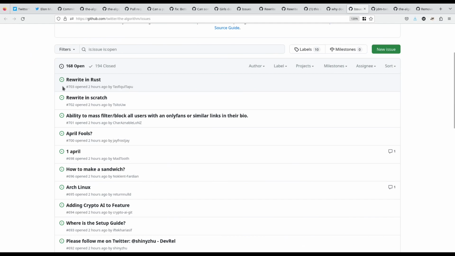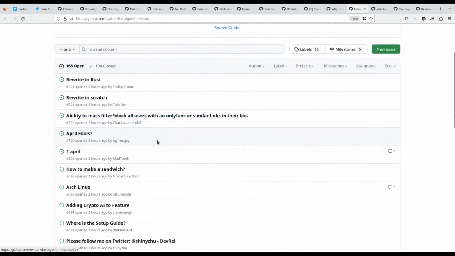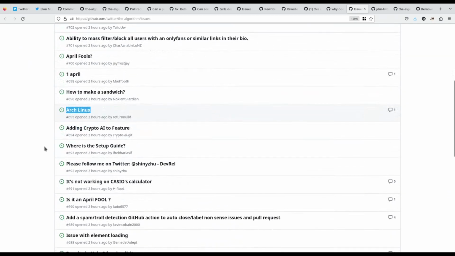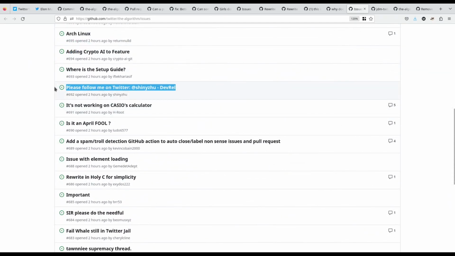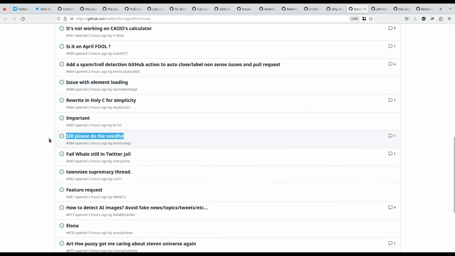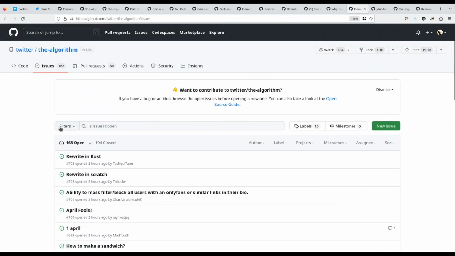And yeah, I mean, just look at the sheer number of issues here. We're up to over 700 at this point. That's just a lot of spam for people to take care of. You got people asking to rewrite it in Rust, how to make a sandwich, Arch Linux, don't follow this guy on Twitter. Someone asking for support for old hardware, of course, rewrite it in Holy C for simplicity. Sir, please do the needful. All very serious contributions to this important software project.